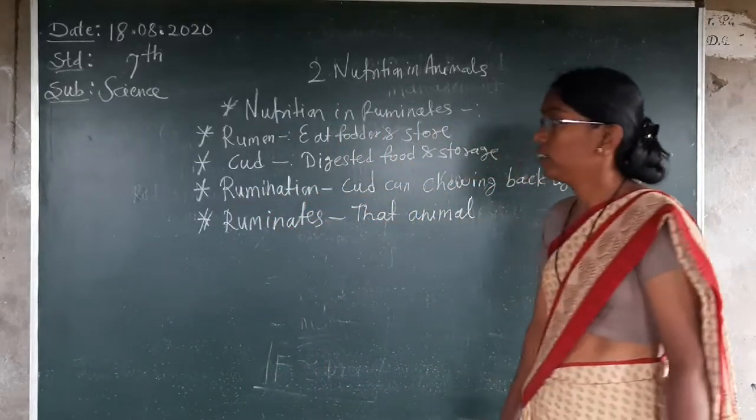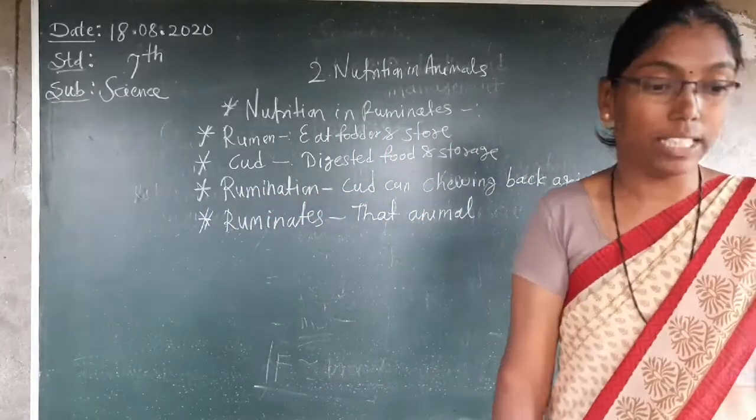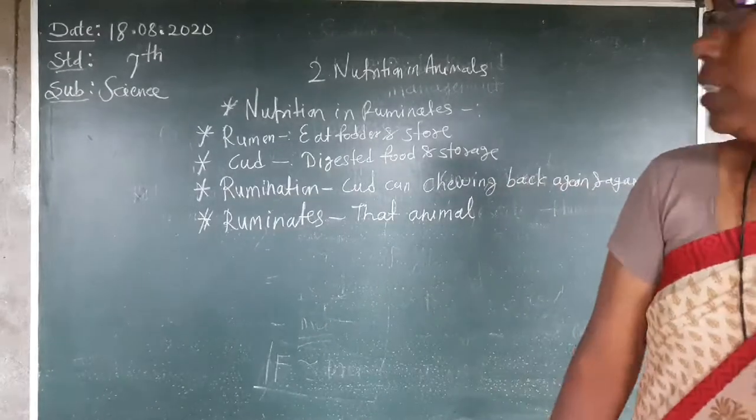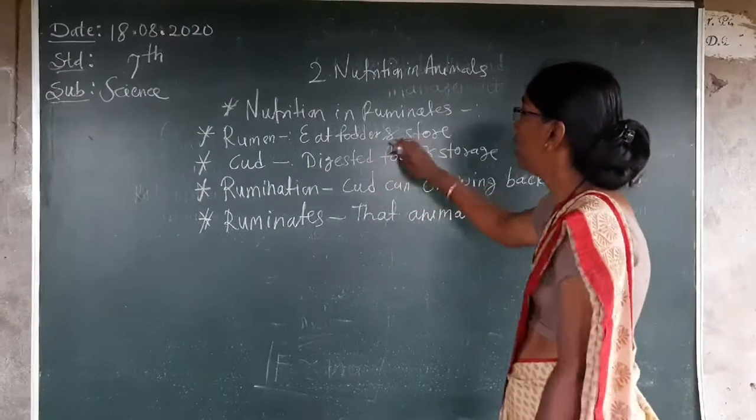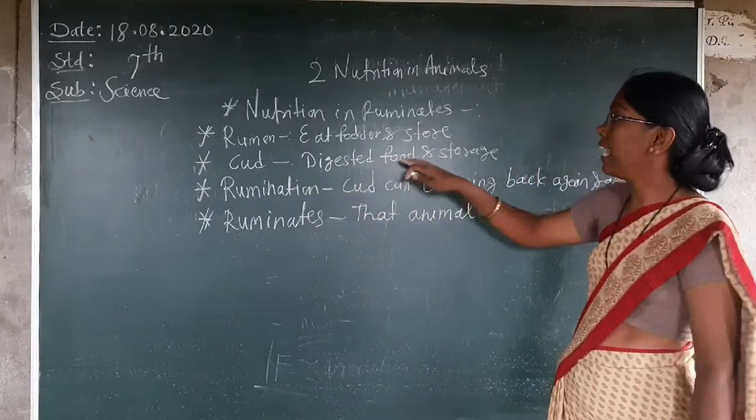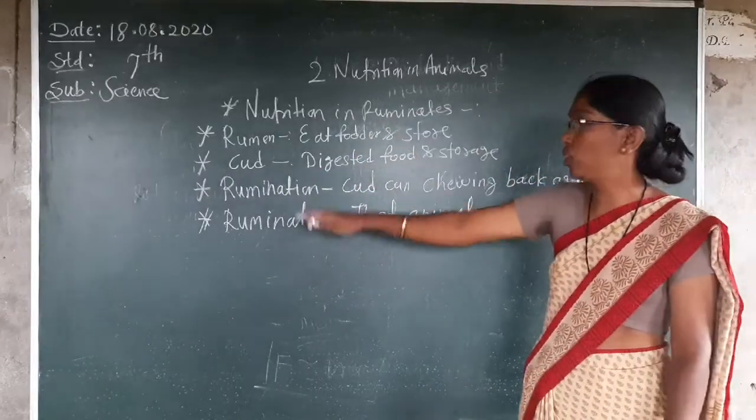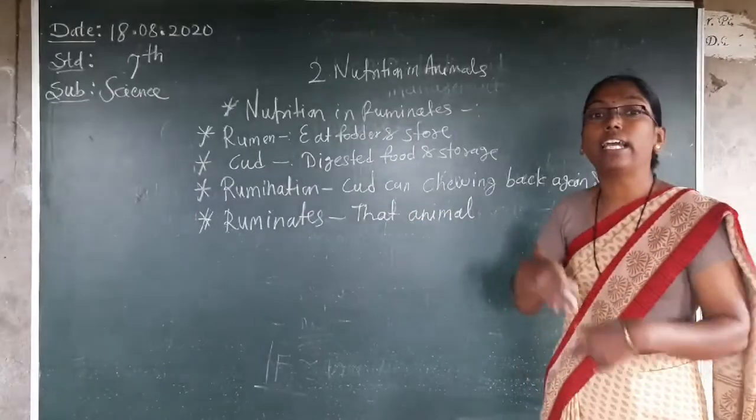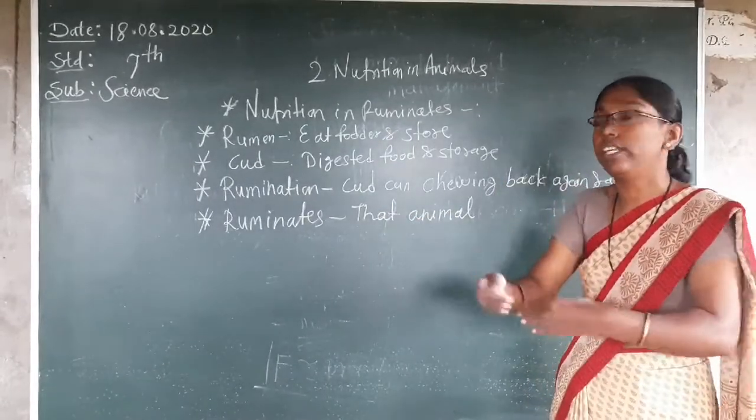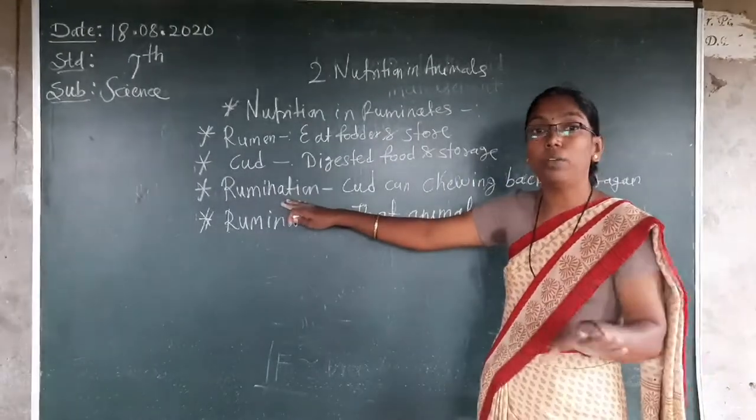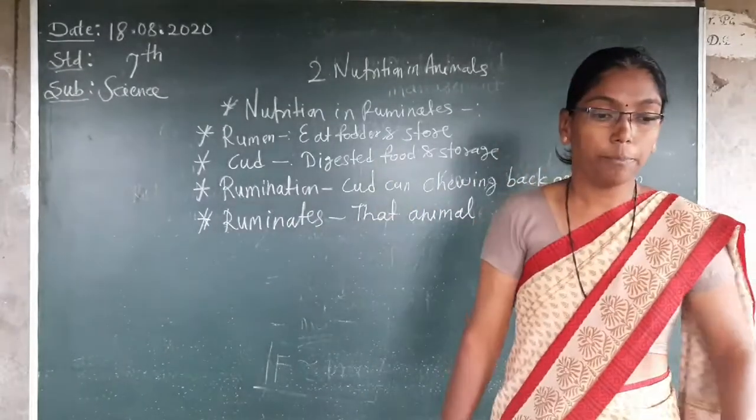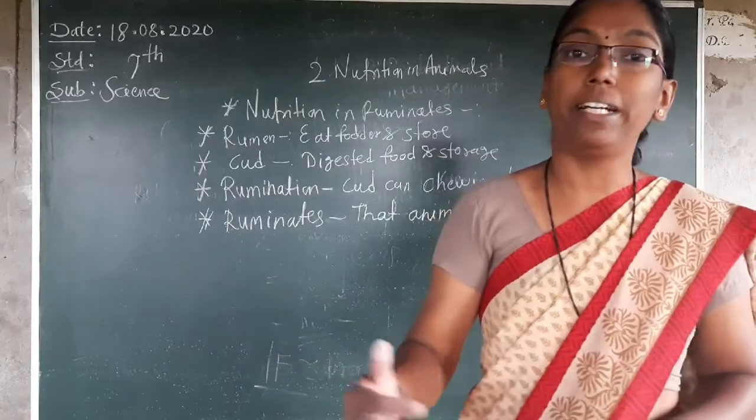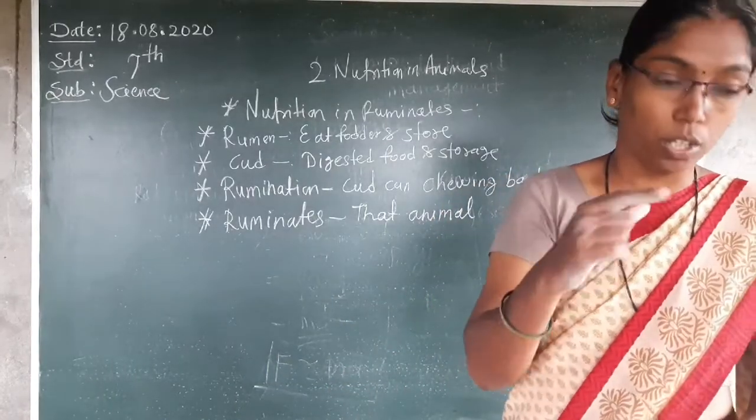Okay, don't forget, all these points are very important. What is meant by rumen, cud, rumination and ruminant? The animal eats fodder and stores it in the rumen. Then the digested food that is stored is called cud. That cud they can bring back into the mouth and chew. That process is called rumination, and that animal is named a ruminant. Up to this we complete it. So again I will give you time for yourself.